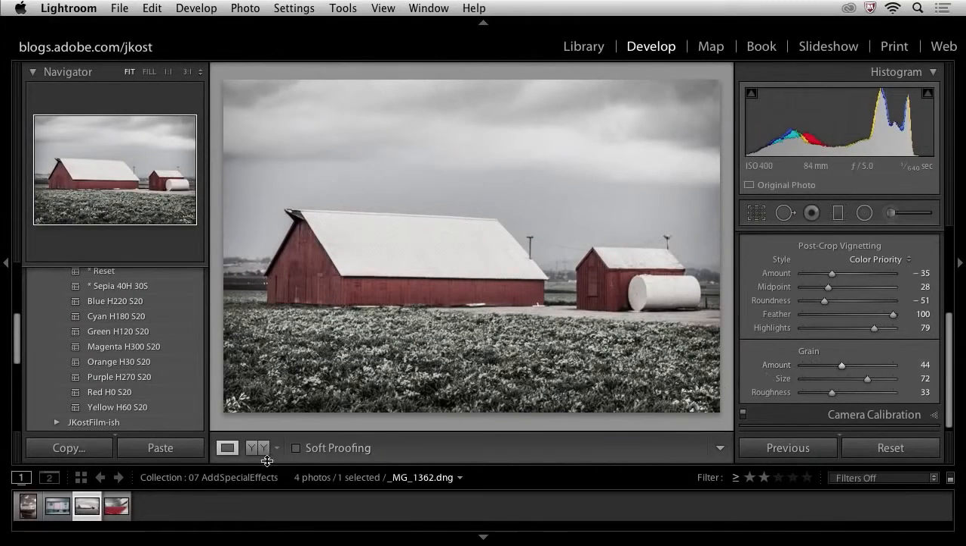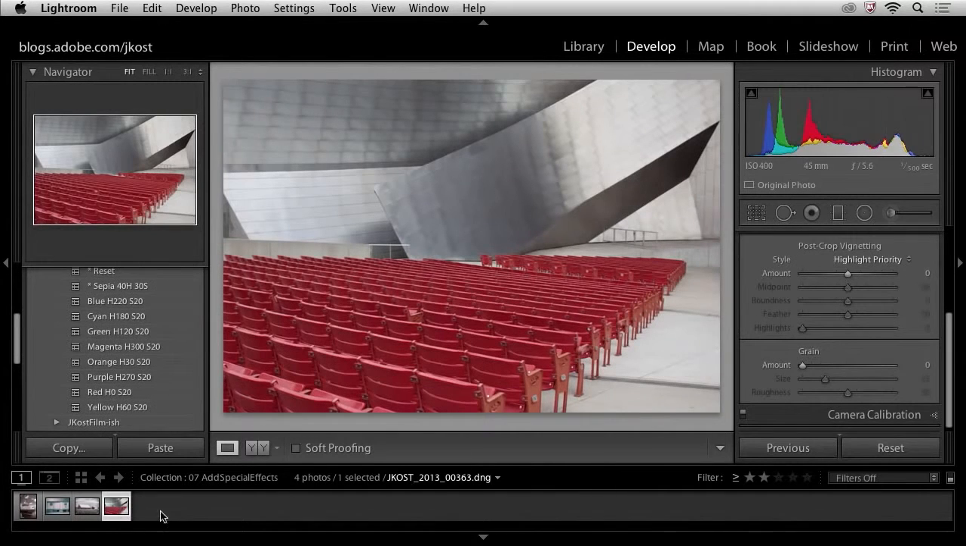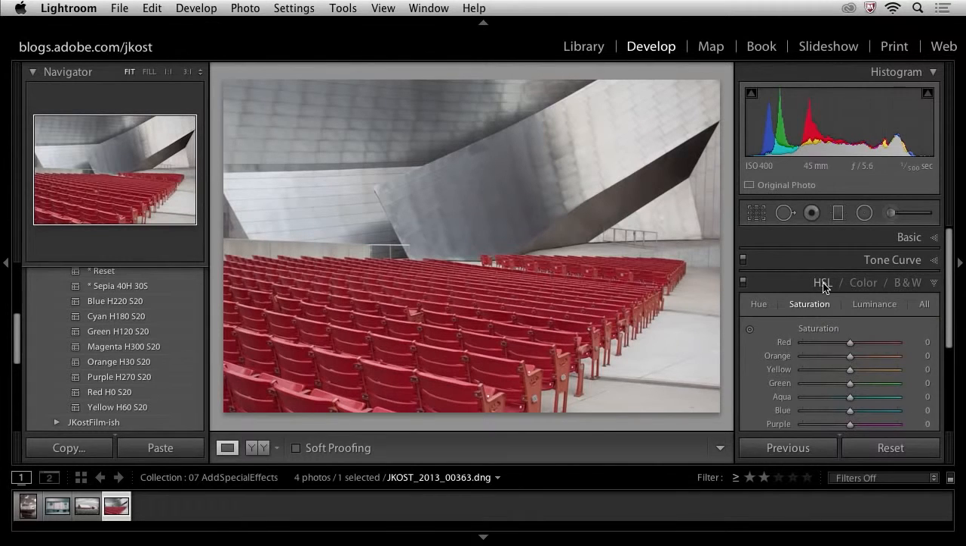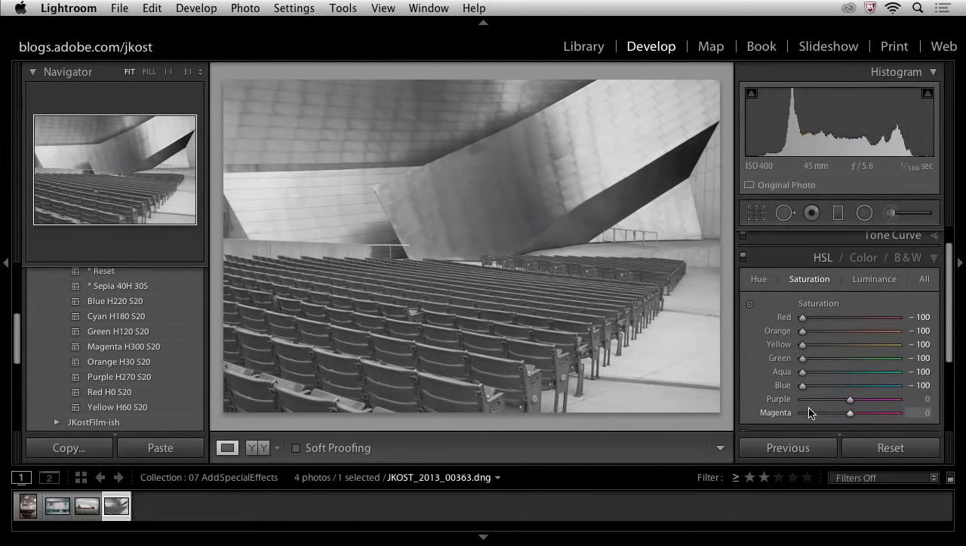And finally, let's take a look at one last special effect. I'm going to use this image here, and what I'd like to do is I would like to just have one chair that's left in red. But of course, if I take the rest of the image to grayscale, then I would not be able to bring back any of the red color. So what I'll do is I'll go over here to my HSL, and in the saturation area, I'll go ahead and desaturate every single one of these color ranges here to -100.